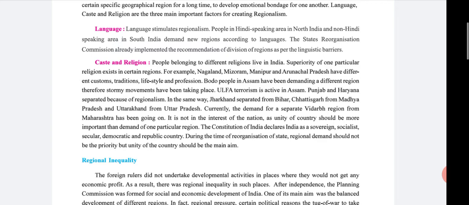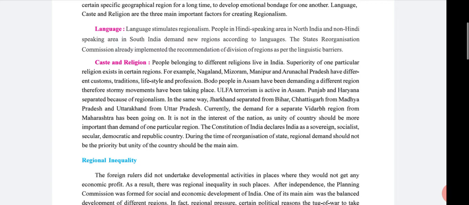Then caste and religion. People belonging to different religions live in India. Superiority of one particular religion exists in certain regions. For example, Nagaland, Mizoram, Manipur and Arunachal Pradesh have different customs, traditions, lifestyles and professions. And the Bodo people in Assam have been demanding a different region. Therefore, stormy movements have been taking place, mostly states demanding separation from the different region. ULFA terrorism is active in Assam.